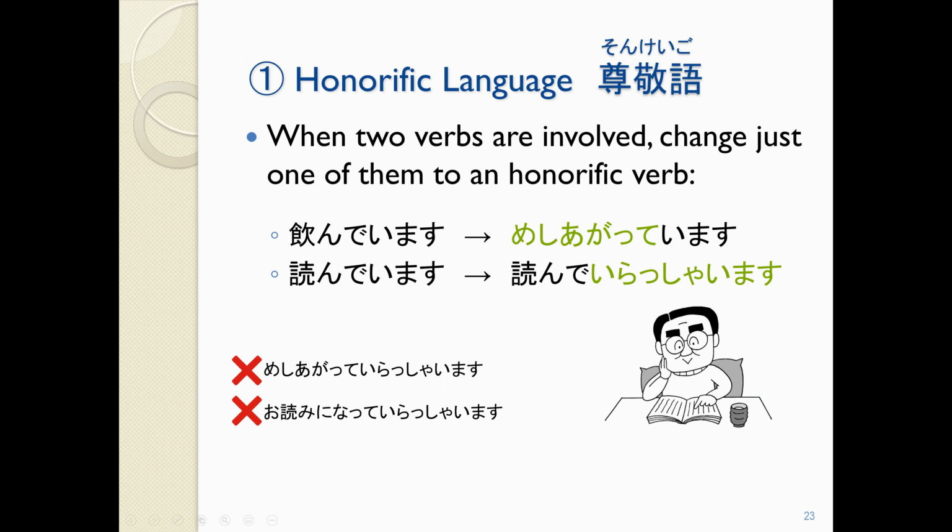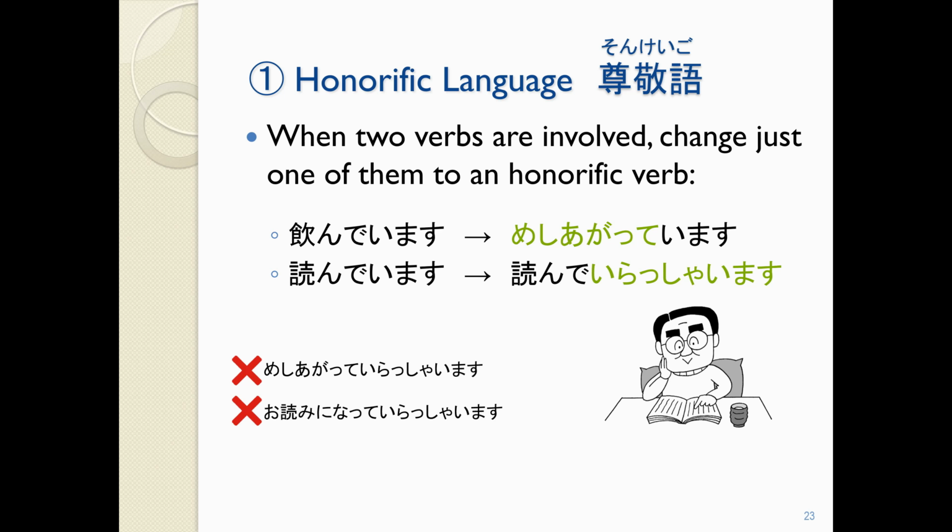The only thing to keep in mind is that when we have two verbs involved, like one of our combo verbs, we don't want to change both of them to an honorific. That's a little bit too extreme. So if we have nonde imasu, that's made up of nomu, nonde, and imasu. We don't want to say meshiagatte irashaimasu and change both of them. That's too much. So instead we're just going to pick one to change.